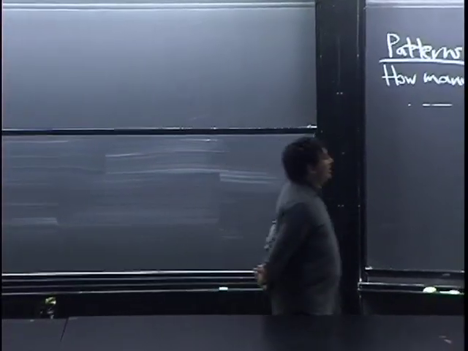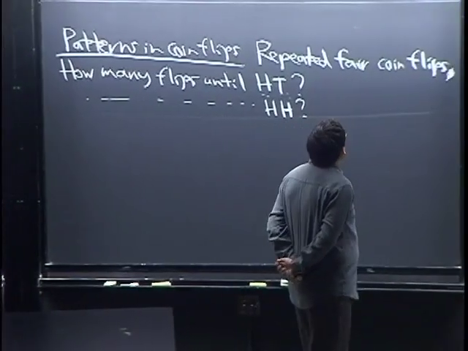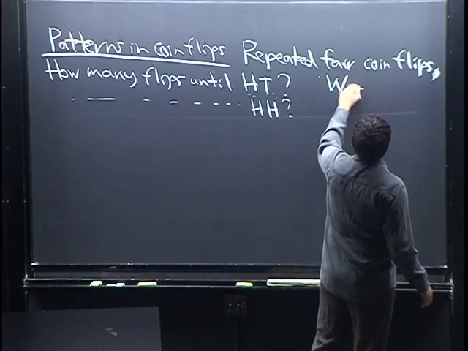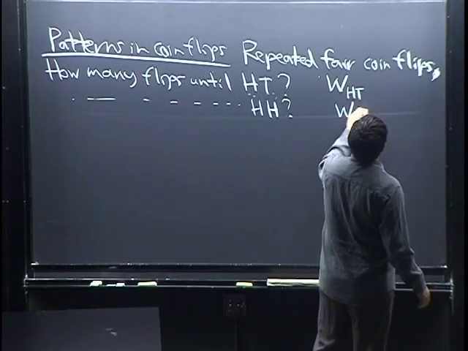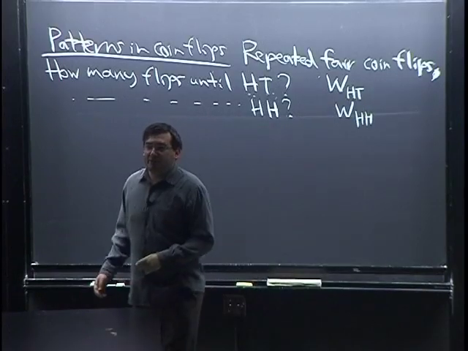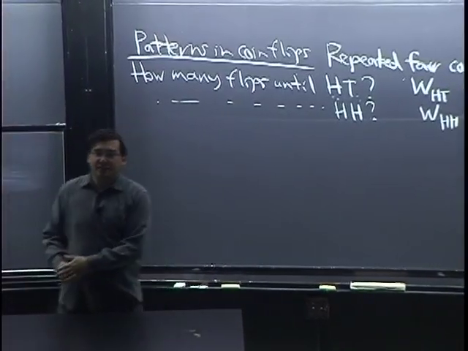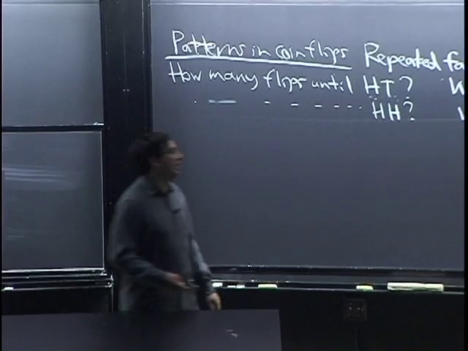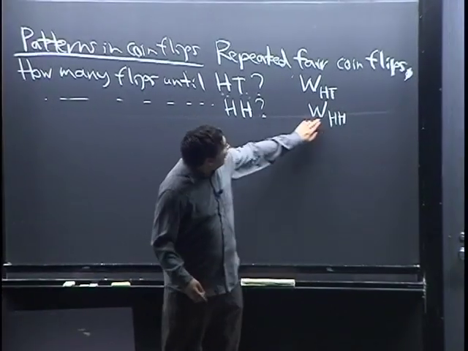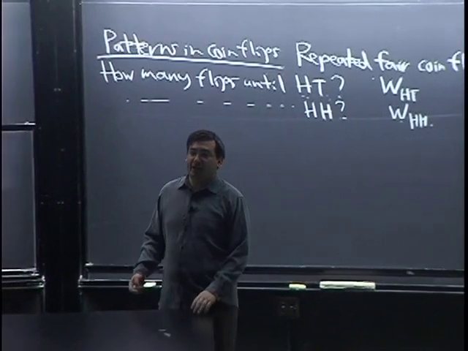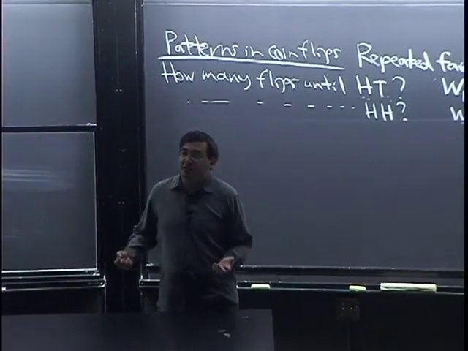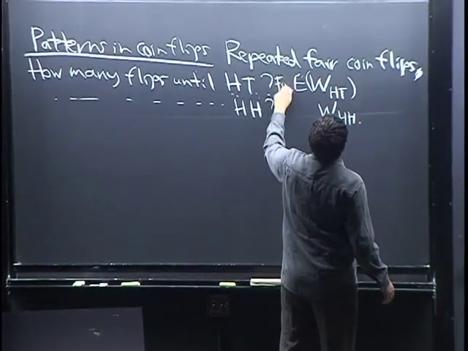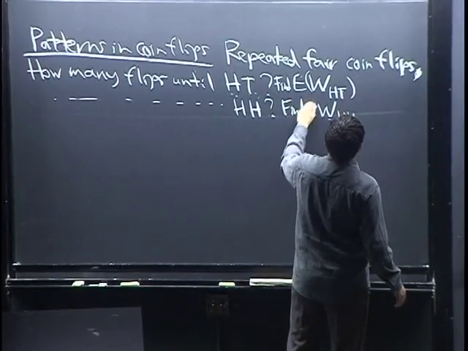Okay, so let's find the average. Let's call those WHT and WHH. By WHT, I just mean the random variable representing how many flips, imagine this long sequence of coin flips, and how far into the sequence do you have to get until you see HT for the first time, and how far until you see HH for the first time. Those are both random variables. But right now we're talking about expectation, so our problem is to find the expected values of these two waiting times.